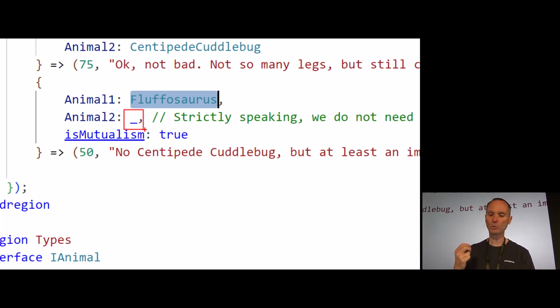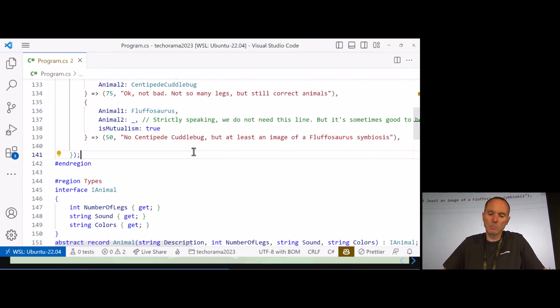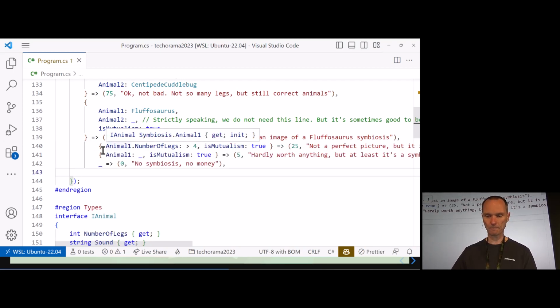I really didn't want to specify it. And last but not least, it's important that the symbiosis is mutual. Then we get 50 euro because we don't have a centipede cuddlebug, but at least a Flaphosaurus. Now, next one. Let's copy the last 3 of them because we can handle them all here.